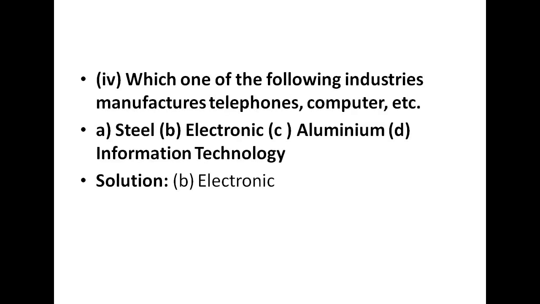Now the fourth question is, which one of the following industries manufactures telephones, computers, etc.? So you have to tell in this particular question which of these industries manufactures telephones, computers, etc. The options given to you are A. Steel, B. Electronic, C. Aluminium, or D. Information technology.